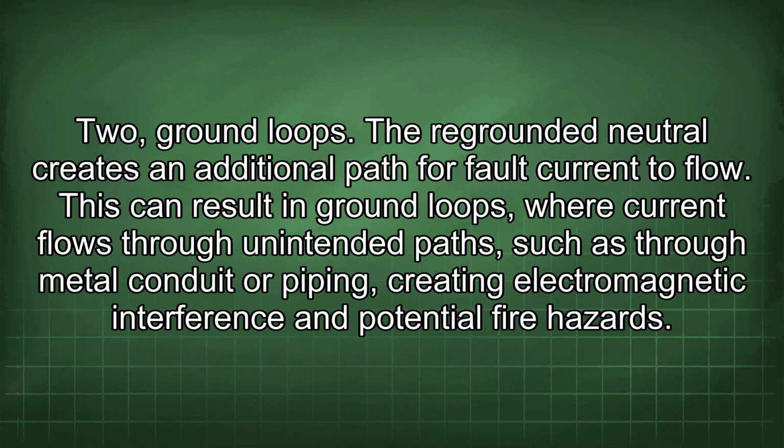2. Ground loops. The regrounded neutral creates an additional path for fault current to flow. This can result in ground loops, where current flows through unintended paths, such as through metal conduit or piping, creating electromagnetic interference and potential fire hazards.